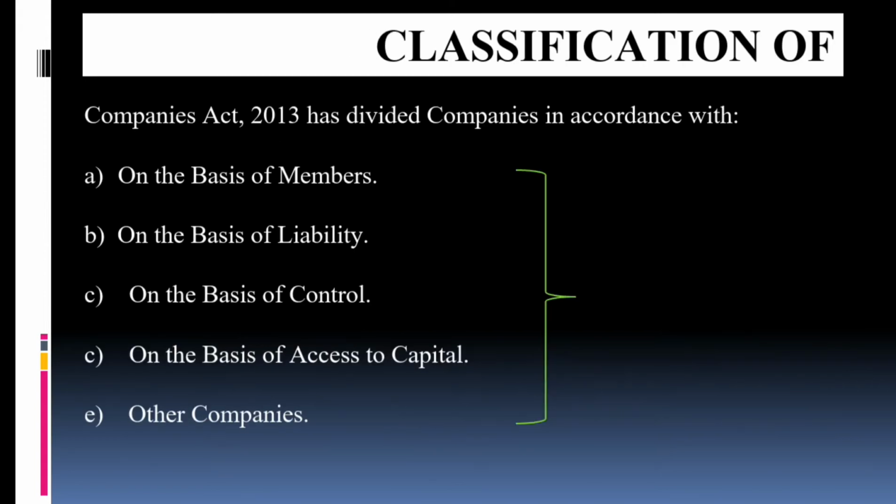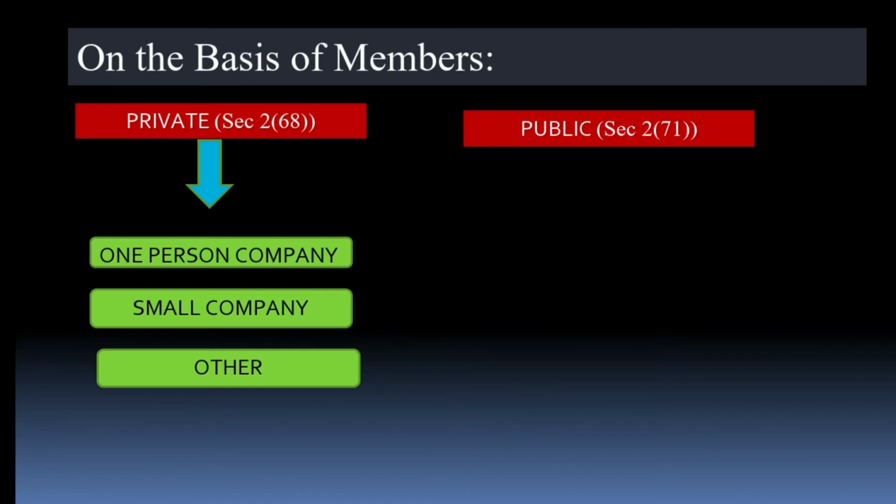Now comes the classification of the companies. Companies are divided on the basis of members, on the basis of liability, on the basis of control, on the basis of access to capital, and other types of companies. First of all, we'll be learning about the companies divided on the basis of members, meaning how many members will be there in a particular type of company.